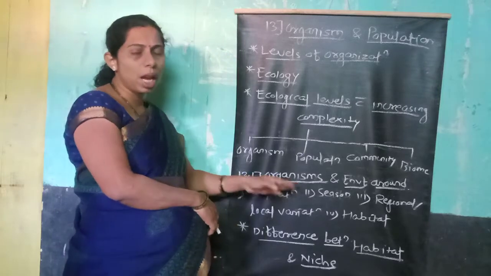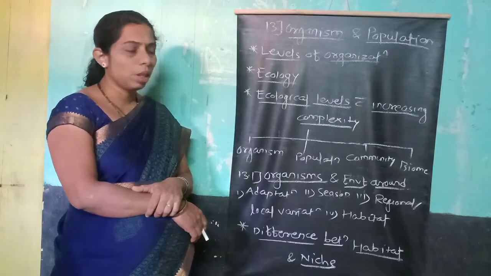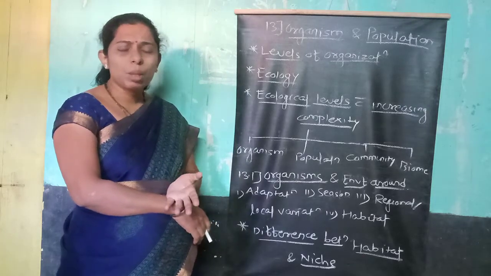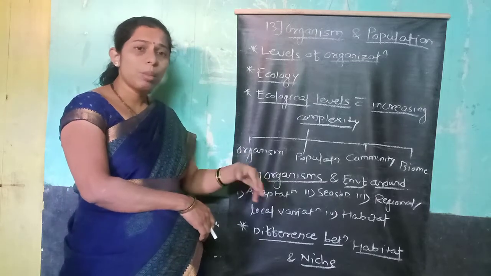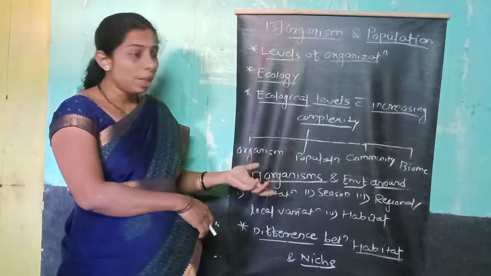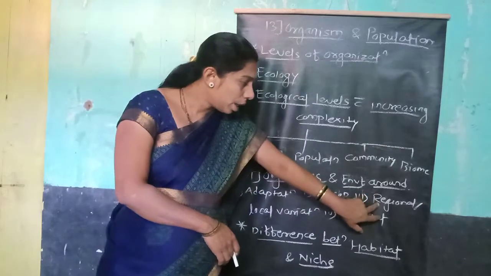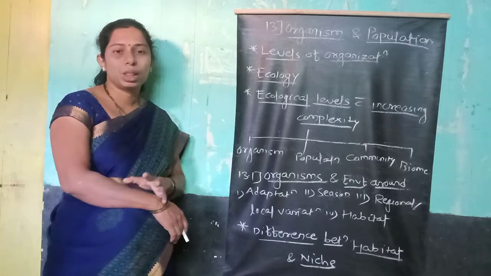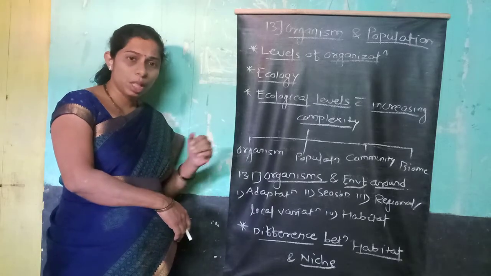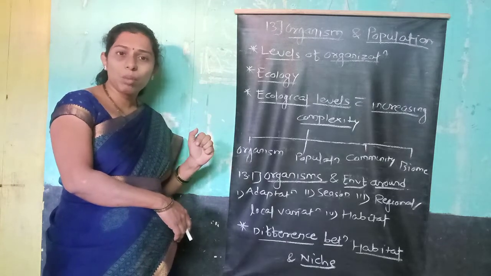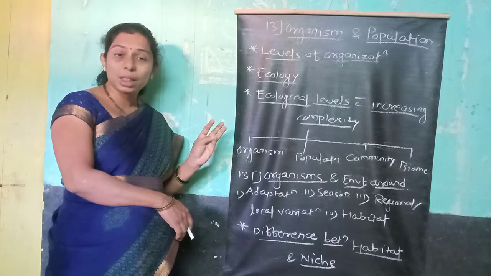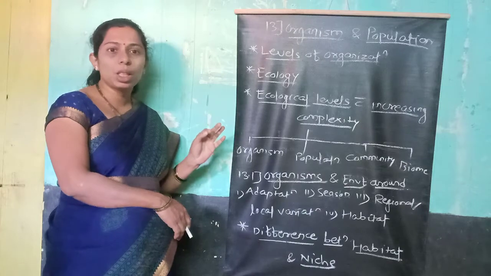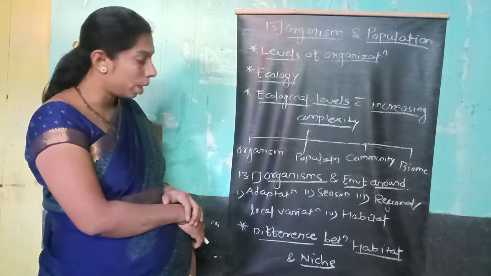Season. On land there are different seasons, like the rainy season, winter, and summer. Because of the different seasons, different habitats are found on land. After that, regional and local variation. Because of certain local and regional variations, different habitats are found, like grassland, ocean, mountain, desert. So these are the habitats, म्हणजे वसती स्थान, अधिवास दिसून येतात.